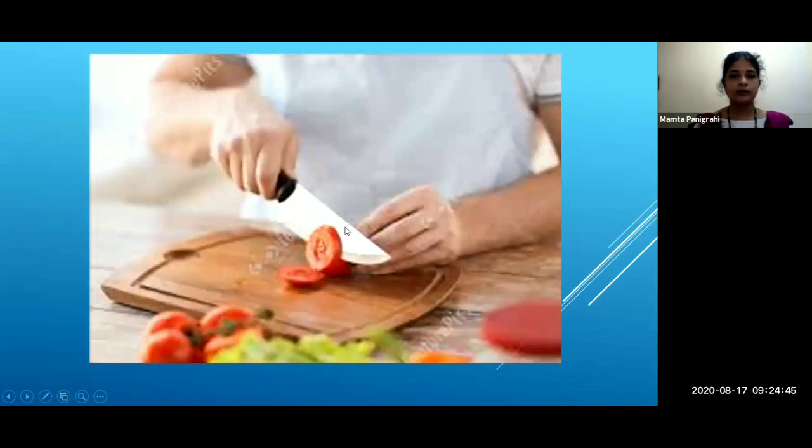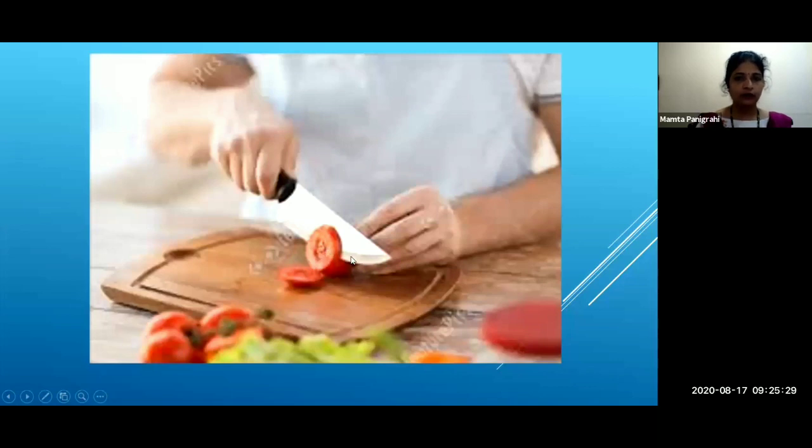Now see, can you see this man cutting the vegetable with the knife? Now the sharp knife. We always use a sharp knife to cut vegetables. Why is this so, students? A sharp knife cuts the object very perfectly and better. Why? Because the sharp knife has a very thin edge. See here, this is the edge. It's very thin.